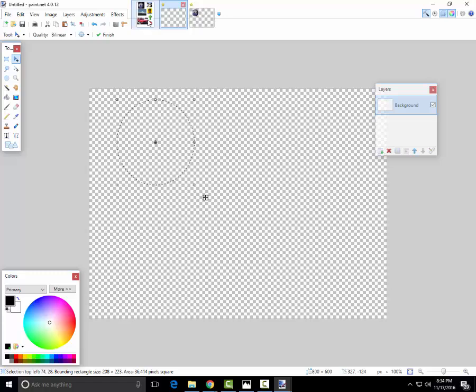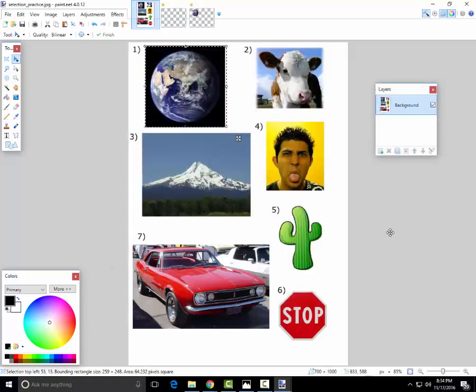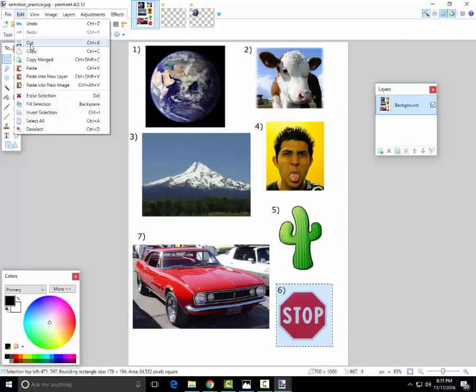Now what we want to do is take out the stop sign. Let's take out the stop sign here. And to do the stop sign, first we want to copy out all of our content here, like that. We want to edit, copy this.